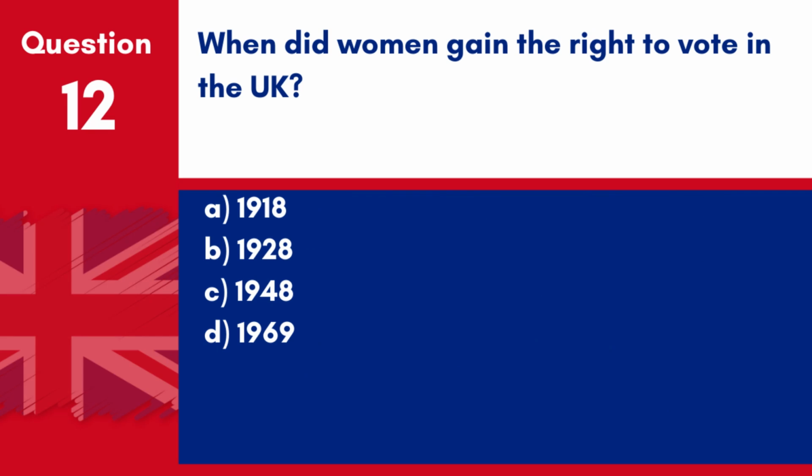Question 12. When did women gain the right to vote in the UK? A. 1918. B. 1928. C. 1948. D. 1969. Answer: B. 1928. Women in the UK gained the right to vote on equal terms with men in 1928.